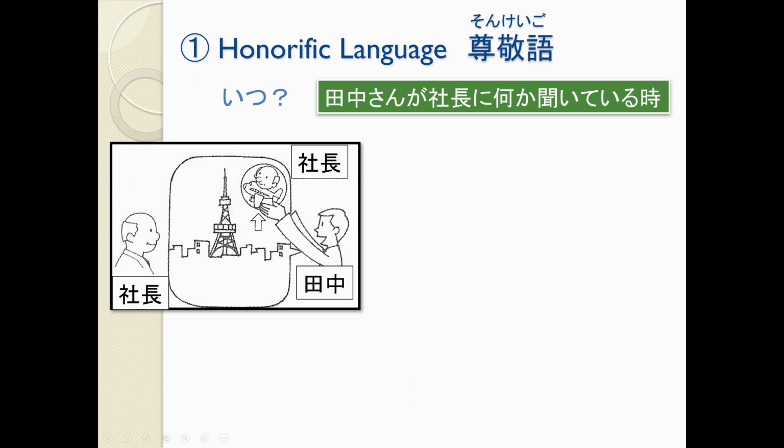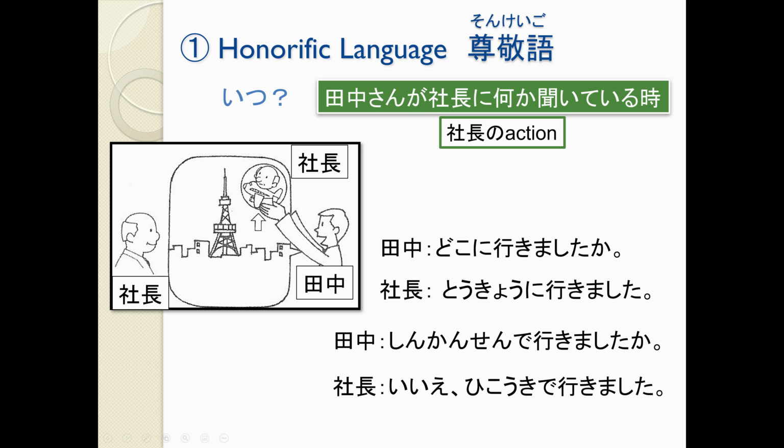So, for example, if I am Tanaka-san and I am talking about shacho, who has higher status than me, when I'm talking about the shacho's actions, instead of in a normal conversation, I would say, どこに行きましたか? 東京に行きました. But with keigo, I might change a little bit this どこ or 行きました. Or in a normal conversation, I might ask, 新幹線で行きましたか? But in keigo, I would phrase it a little bit differently.